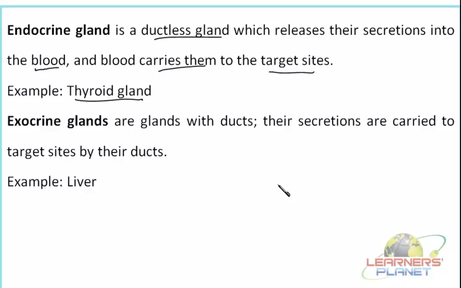For example, gonads. Now these gonads can be a male gonad or a female gonad, right? The male gonad is the testes. Now in the testes, the hormone which is secreted is testosterone, and this testosterone is actually supporting the secondary growth in the males along with the sperm production. Now sperms are produced only in the testes, right?